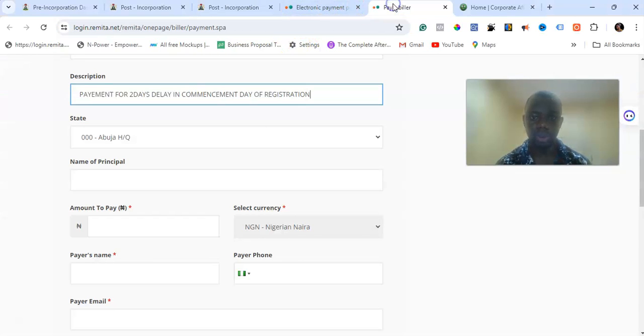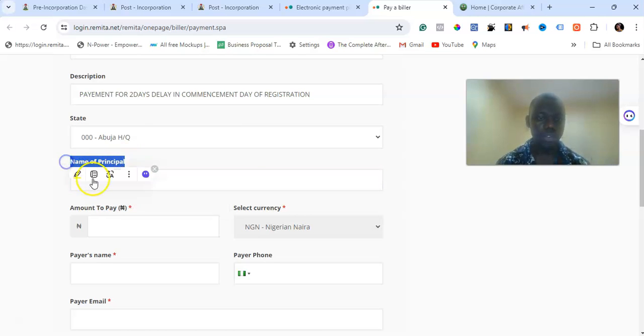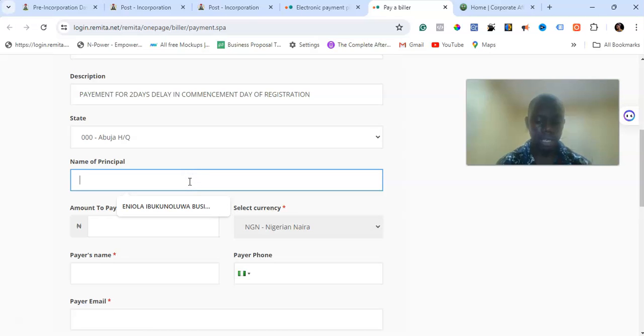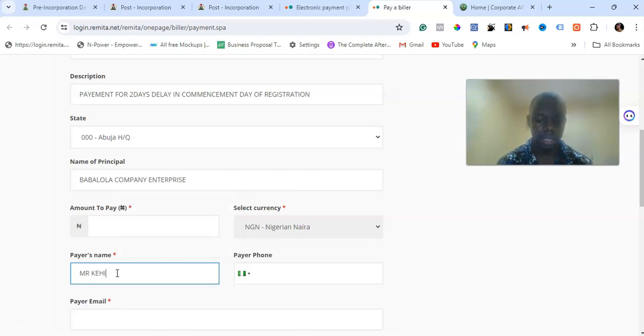So where are we now? Okay, so here name of the principal will be the name of the business. So if the name of the business is Bob Babalola Company Enterprise, for instance, this is the name of the business that will be here, name of principal. And here is where your own name will be, Mr. Kehinde Babalola, for instance. I believe you understand what I'm trying to say, right?